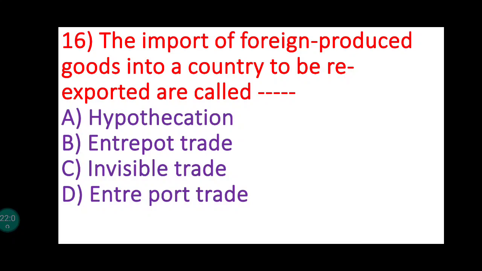So the answer is, here it is given options, you can see the various options given: hypothecation, entrepot, invisible trade, interport trade. So the answer is B, entrepot trade. What it means? When goods and services are imported for the purpose of re-exporting them to another country, this is known as entrepot trade. The import of foreign produced goods into a country to be re-exported is known as entrepot trade. In option D, there is the word PORT given, so that option will not be the correct answer. So the answer is B.